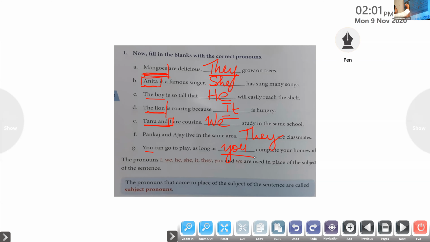All these pronouns that we have written here are called subject pronouns, as they take the place of the subject. Here we are talking about mangoes, so we use they. Anita, so we use she. The boy is the subject here, so we use the subject pronoun he. Here the subject is lion, so we use it. Here Kanu and I are the subjects, so we use we, and Pankaj and Ajay are the subject in this sentence, so we have used they. Here we have used you. All these 7 pronouns are called subject pronouns as they take the place of the subject. These are the main pronouns which we have to study.